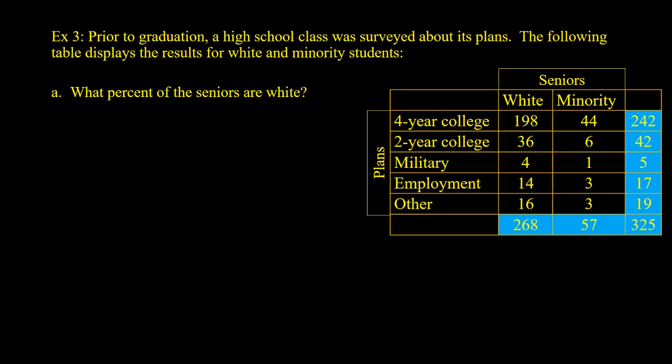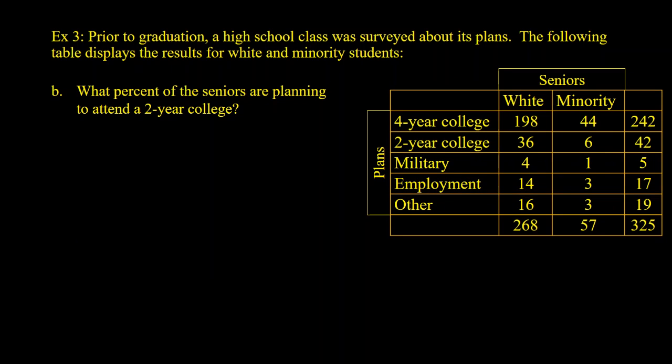There were 325 seniors, 268 white, 57 minority, and so on. So what percentage of seniors are white? The wording's really important here. It just says percent of seniors, so I'm looking out of the whole 325. So out of those 325, how many were white? And find the percentage. So we're going to have 268 over 325, which is 0.825. So we have 82.5% of seniors are white. We always like to write out a complete sentence with our answer.